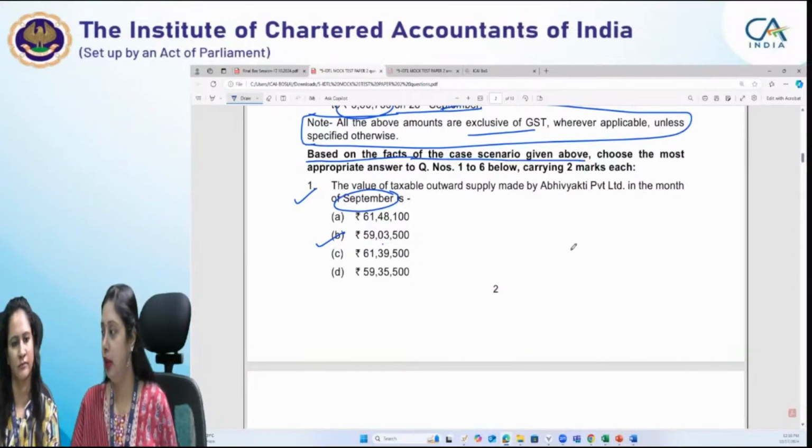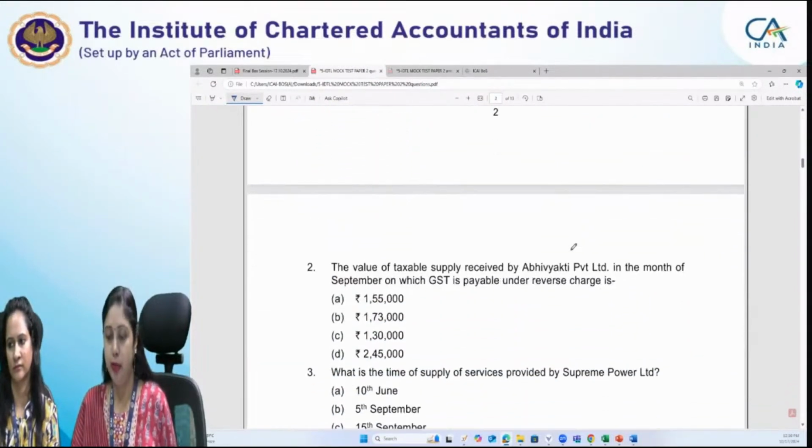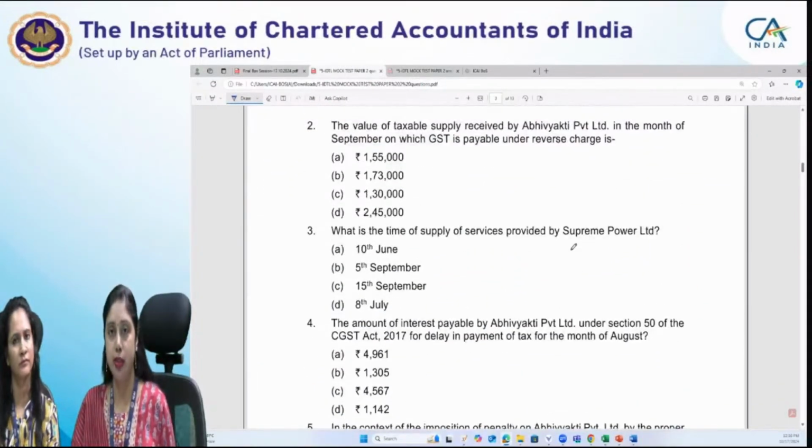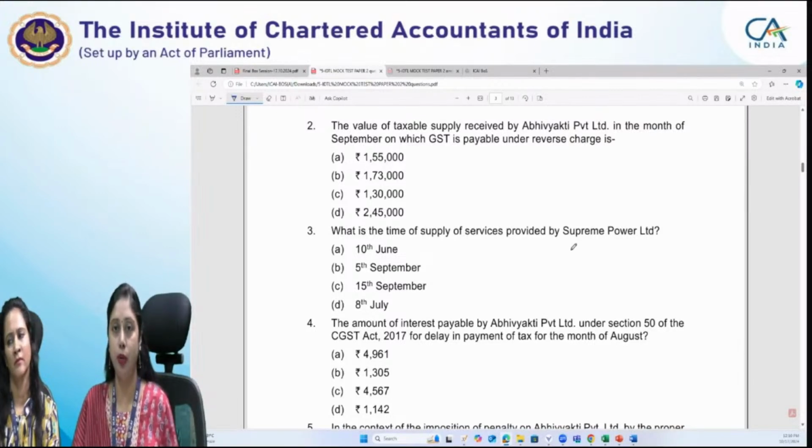I'm not aware. But that is a problem, that in big questions you have so many entries. In GST particularly, you have so many outward and inward supplies, and you have to write the treatment or whatever specific point you want to mark there. That problem can be there.